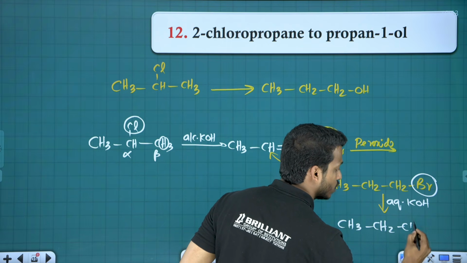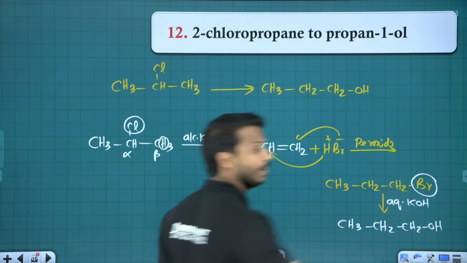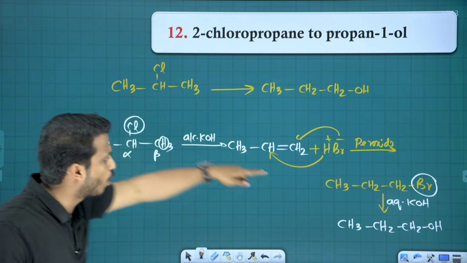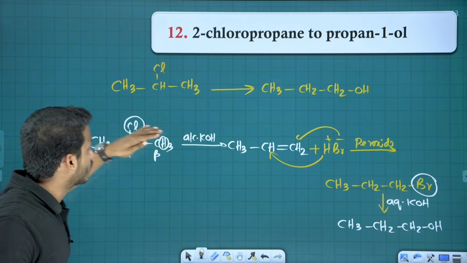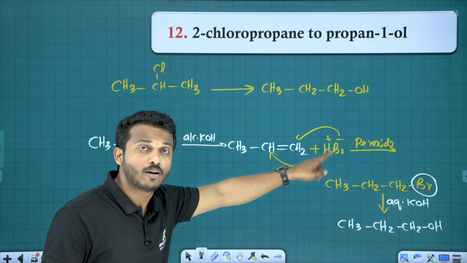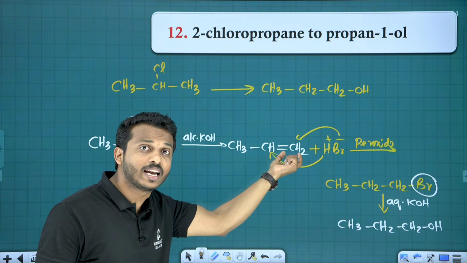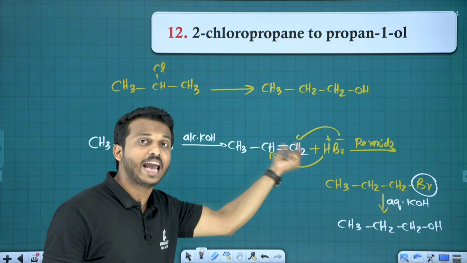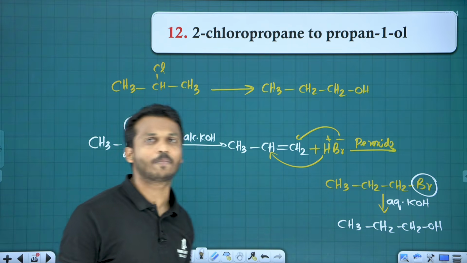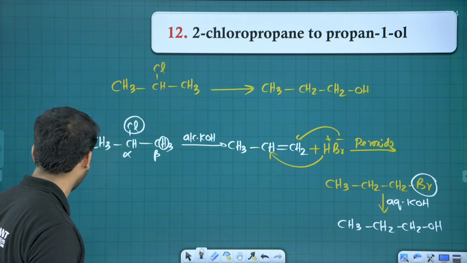So practice the question, then the reactions also will be easier. Okay, all. If you want to convert 2-chloropropane into propanol, first remove chlorine completely by beta elimination. If you want to get a halogen at the end, we have to use the anti-Markovnikov rule, and the bromine we can replace by OH by aqueous KOH.